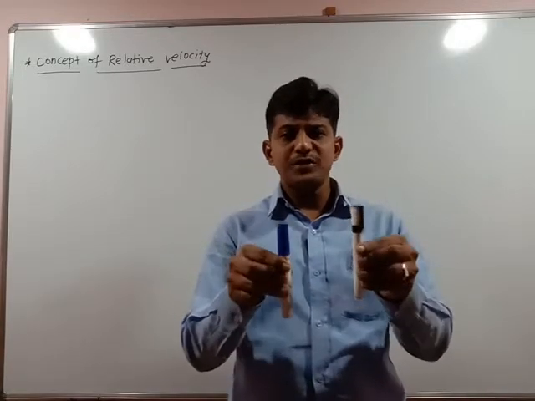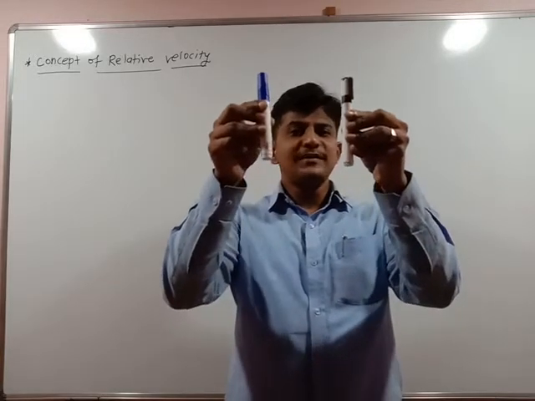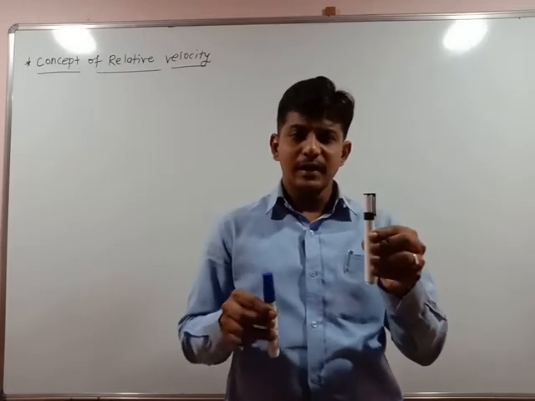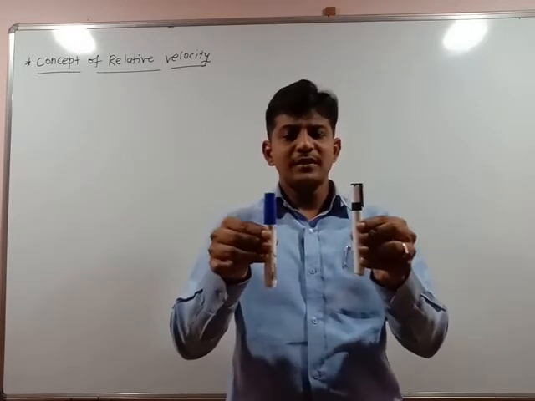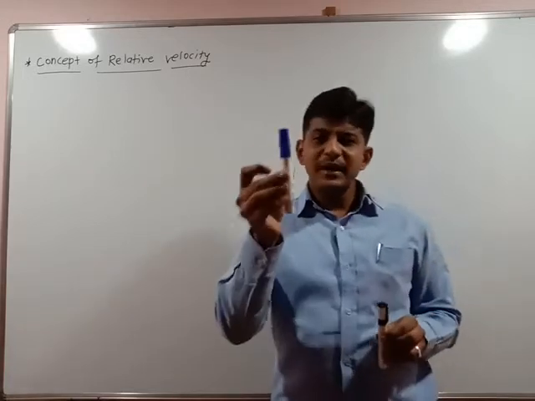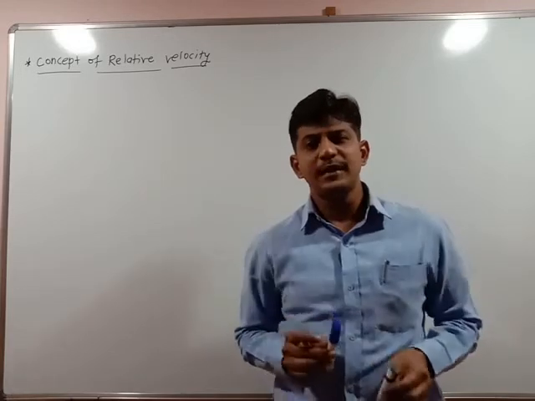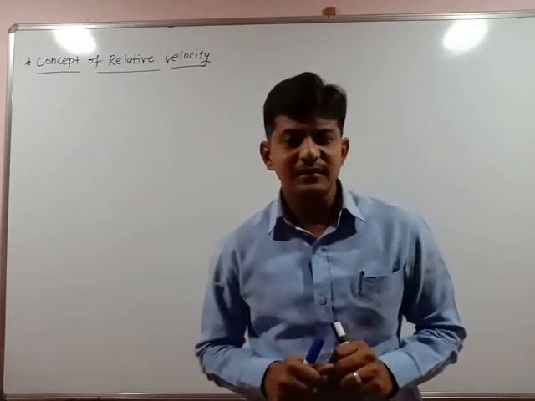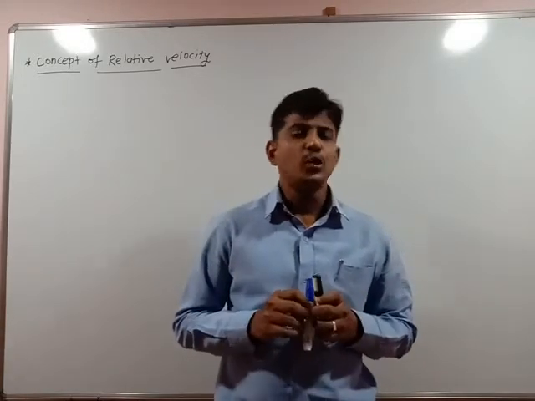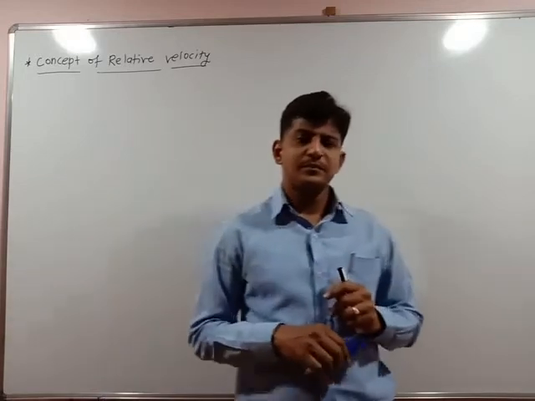If both the objects are moving with the same velocity, then the person in one object or one vehicle feels that both are steady, or the person in the B vehicle feels both are moving with the same speed. But is it actual practice? Can they be said to be at steady state? No, they are moving with constant velocity.